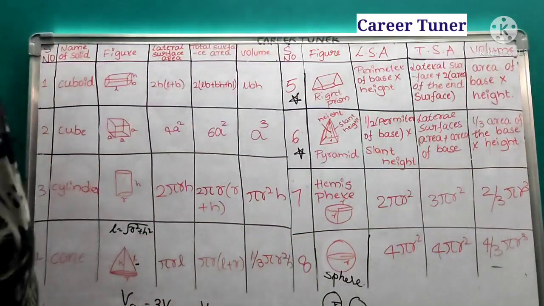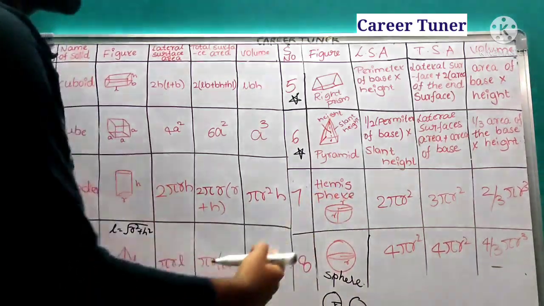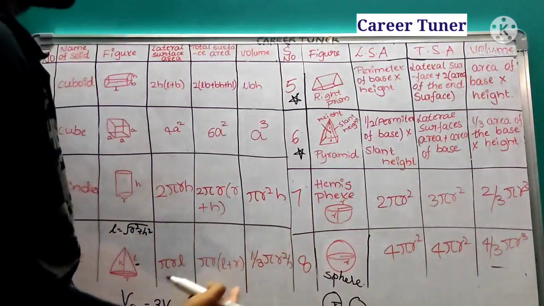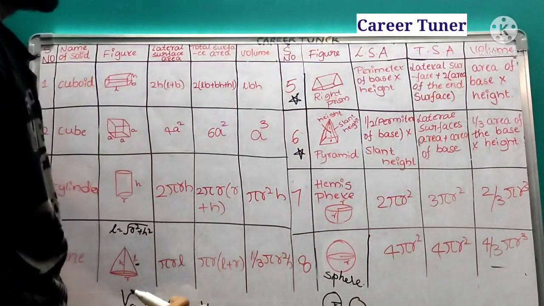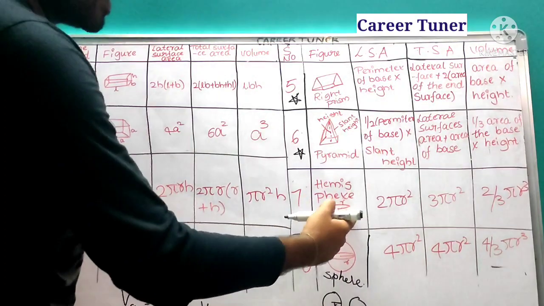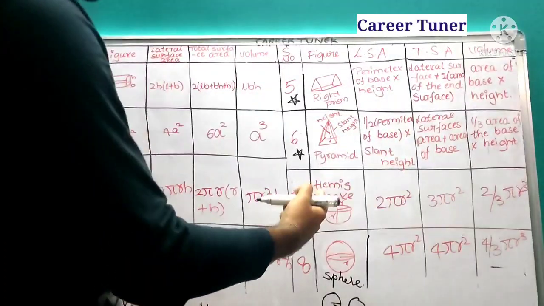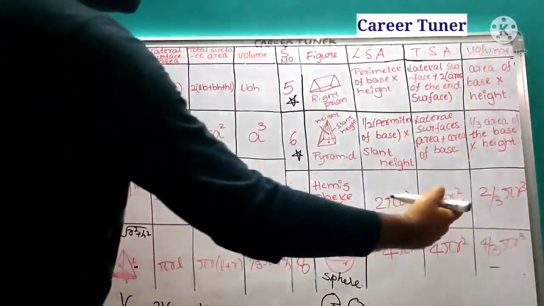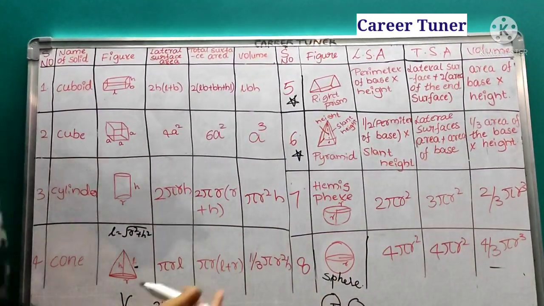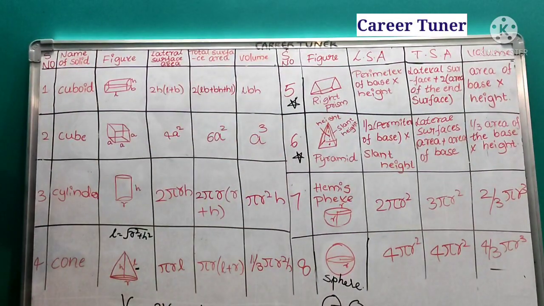Okay, next, coming to hemisphere. In a hemisphere you have a curved surface like this and you have another surface at the top. So for this curved surface it will be 2 pi r square. So the lateral surface area will be nothing but 2 pi r square, and next total surface area means this surface area plus the top. So totally it becomes 3 pi r square, and volume of the hemisphere is nothing but half the volume of the sphere. So half of this is nothing but 2/3 pi r cube. Okay, so with this we have completed all the formulas related to different solids.